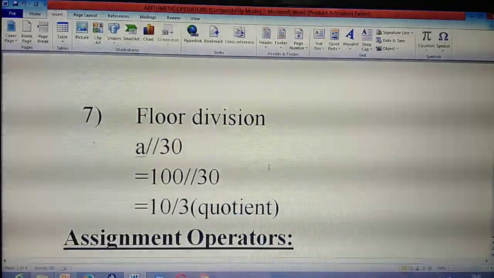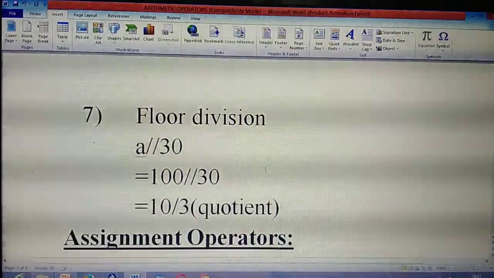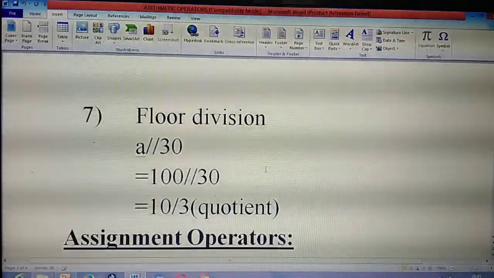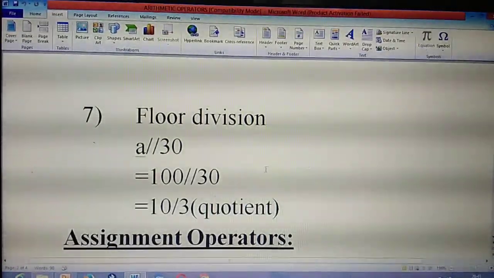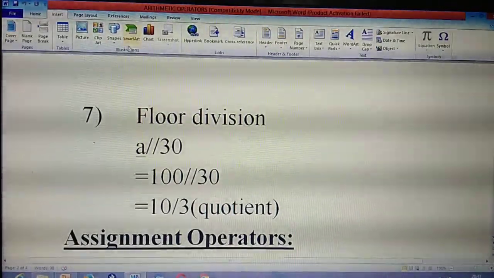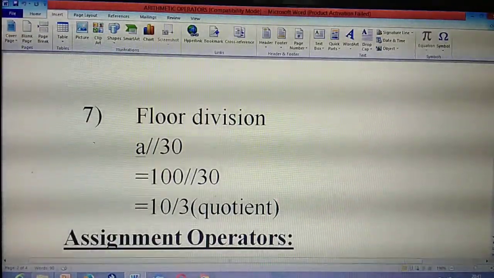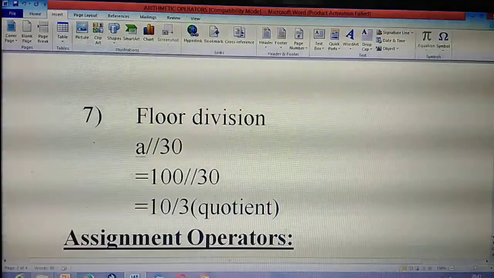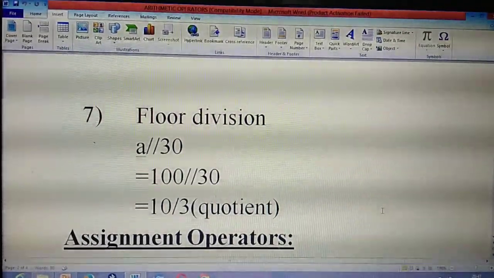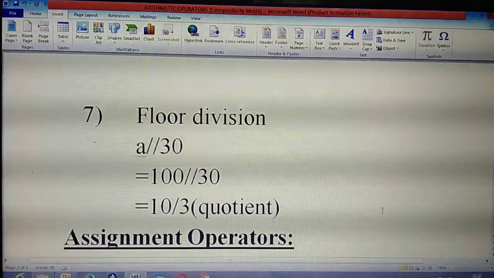Okay. So next thing is floor division. This is a very, very important question. Last year also they asked like this: they gave some numbers and asked you to find the floor division. Two more questions also they asked like this. Listen, in floor division, you need to divide, same as the modulus operator, and you should write the quotient as an answer. So what's the difference between modulus operator and floor division? In floor division you write the quotient as an answer.